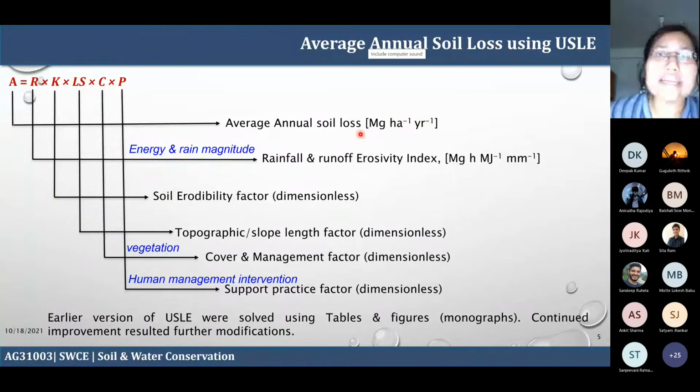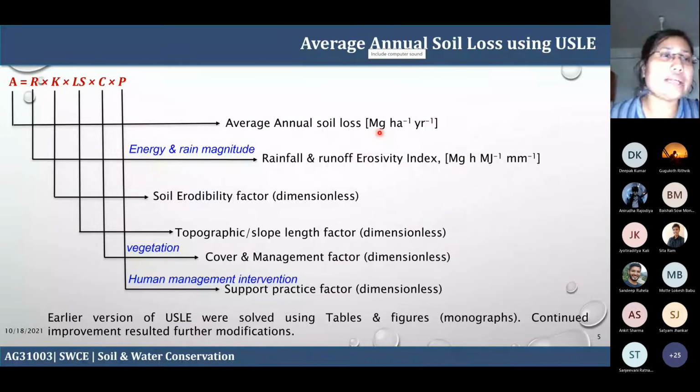So A is the average annual soil loss. I think all of you know dimensional analysis, used to check unit consistency, but since it is empirical, it may not be equal. So the average annual soil loss is in metric tons. Remember this is not milligrams, it is metric tons per hectare over the area of concern and per year. So this is the unit of the soil loss.